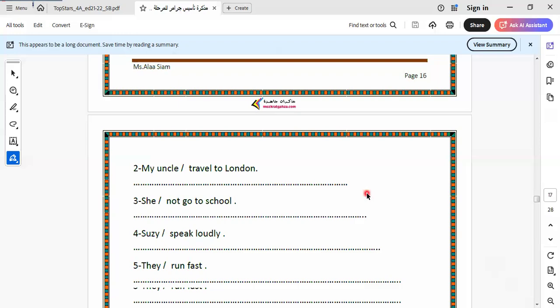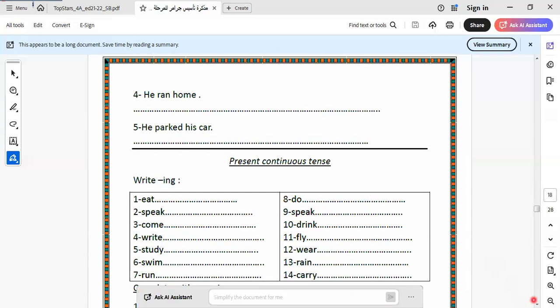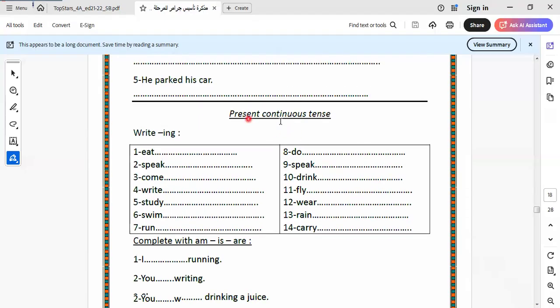Let's go to another tense here. It will be the present continuous tense. What is the present continuous tense? It expresses what? Expressing an action that happens now. An action that happens at the time of speaking.